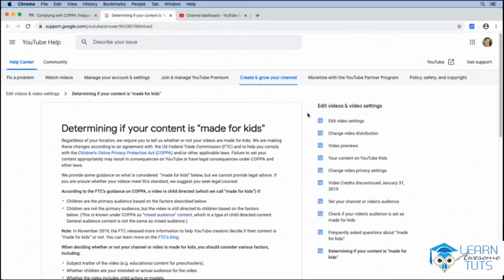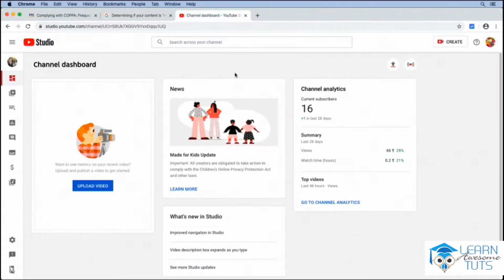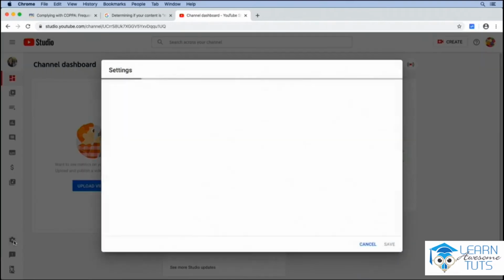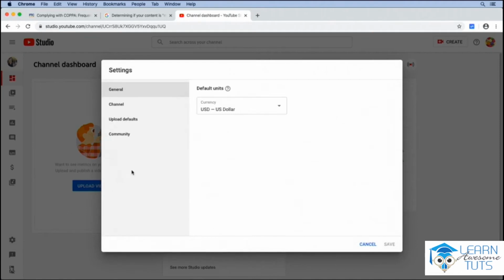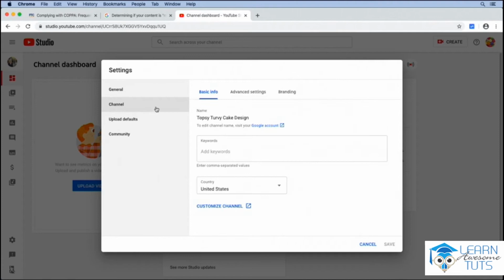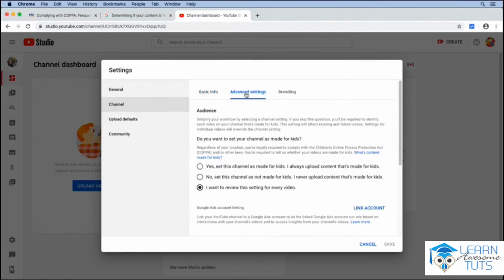Let's take a look at how we can modify our YouTube audience settings. To change the settings for all previous and future videos on your YouTube channel, start at the YouTube Creator Studio dashboard. From here, we're going to navigate to our channel's settings by going to the bottom left and clicking on the gear icon. In our channel settings, we're going to click on the Channel tab. From the Channel tab, we're going to click on the Advanced Settings tab.